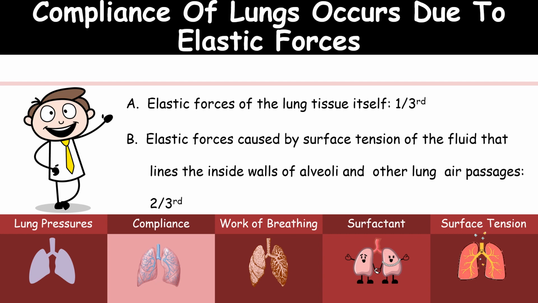That is mainly responsible for the maintenance of the elastic forces, and it accounts for around two-thirds. So two-thirds is by the surfactant and only one-third is by the lung parenchyma.